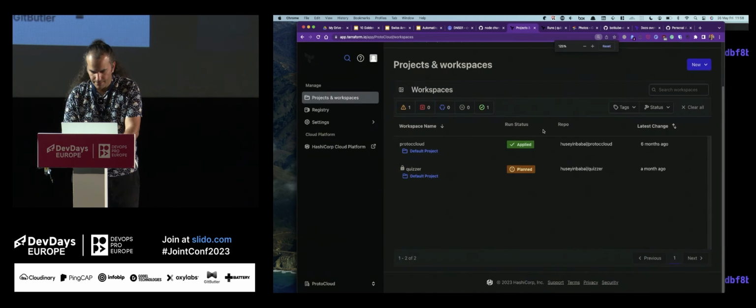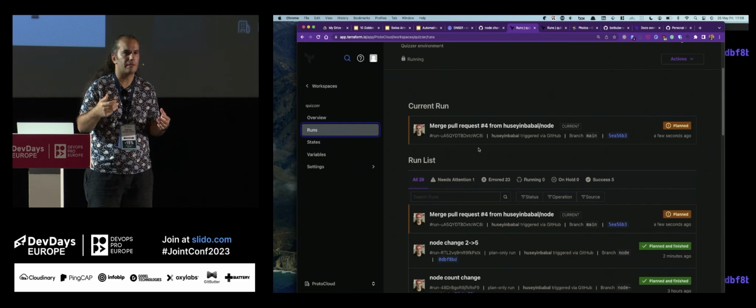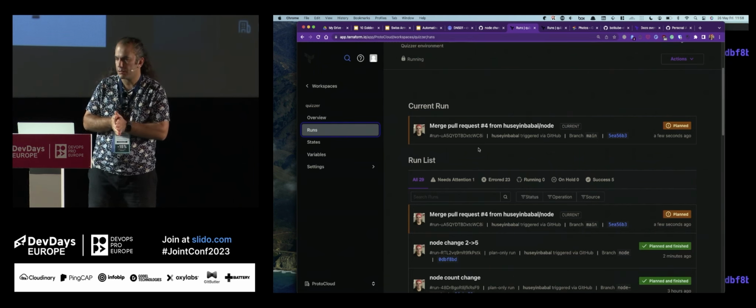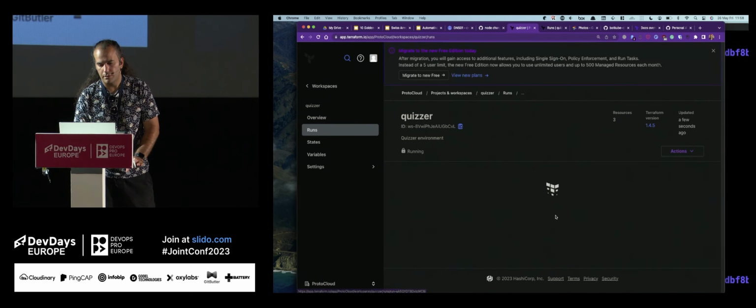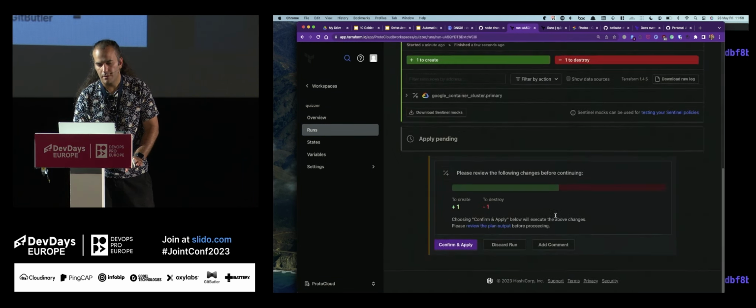As you can see, there is a plan there, and it's stuck. Not stuck, but I have a configuration that does not automatically apply the configuration. You can totally disable it, by the way. Here, the plan succeeded, and it is waiting for my approval. So you can say confirm and apply here, and that's it. Everything is shipped to the destination.